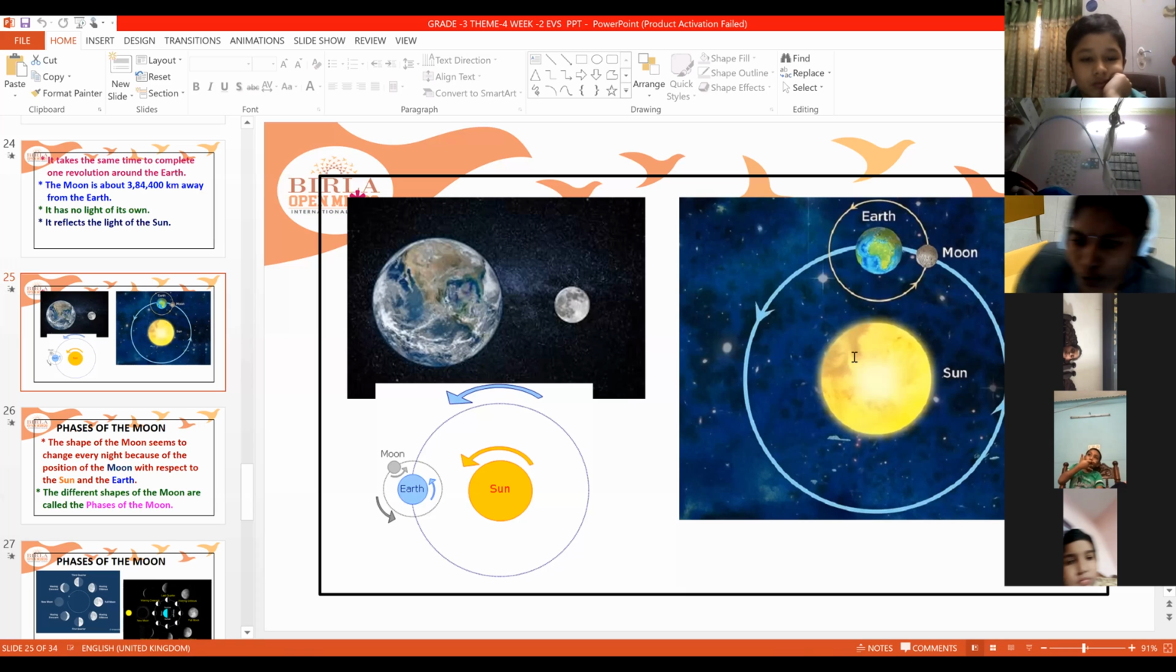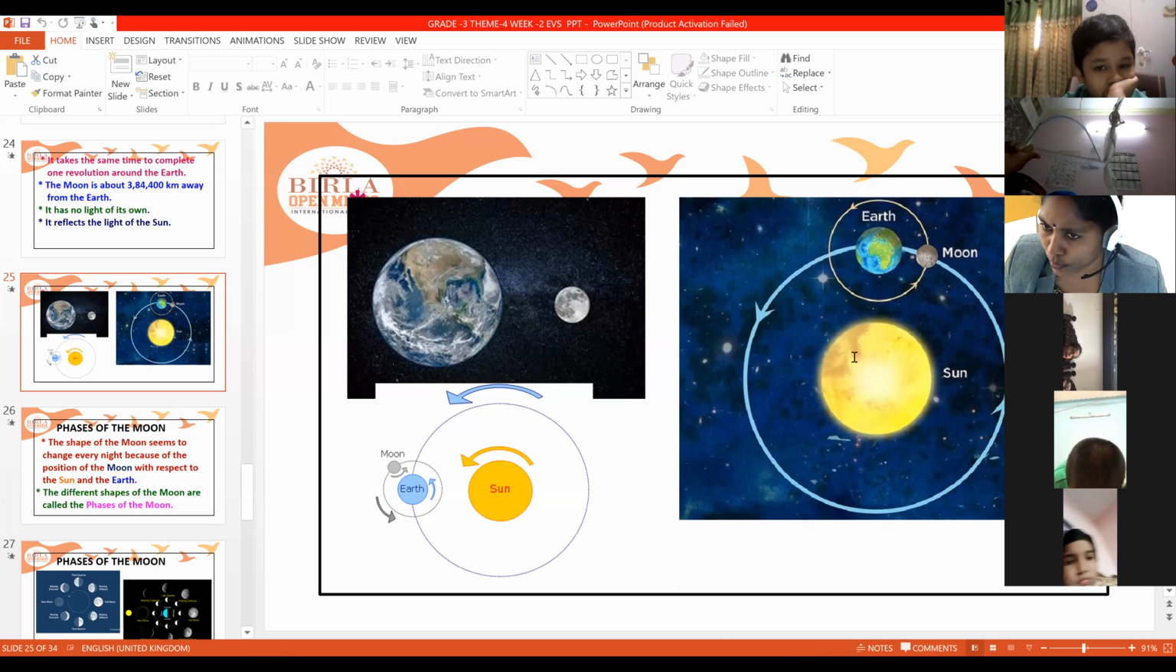It completes one rotation in 27 days, and it goes around the earth and it takes 27 days. Both the times are the same only. 27 days for rotation and 27 days for revolution. So this is about the rotation and revolution of the moon.